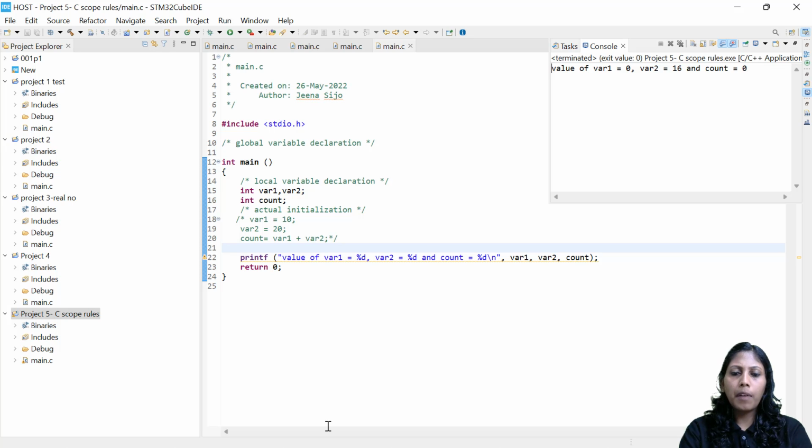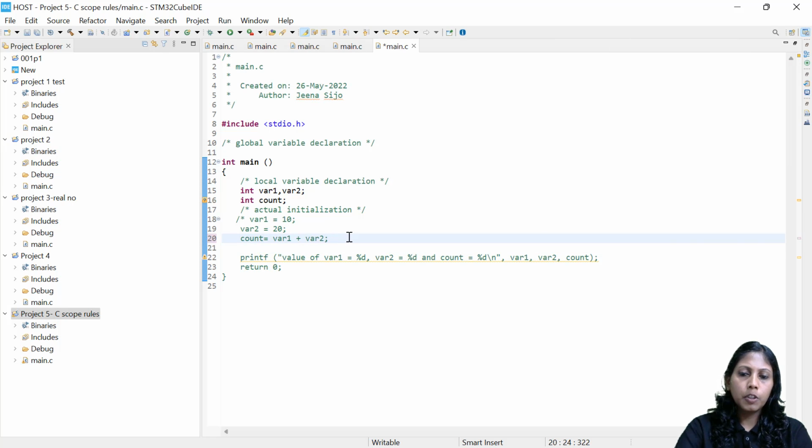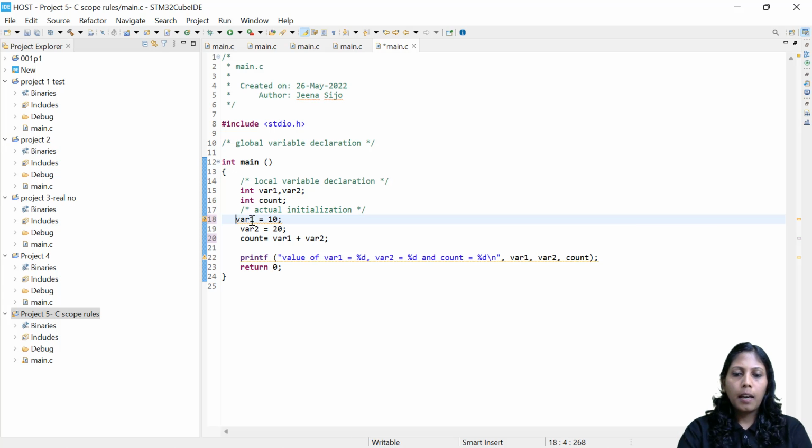So understood: if you are declaring a local variable, it is your responsibility to initialize it to 0 if you don't have any value. If you have some value, of course you can use it. Earlier, we already initialized them with some actual values, so then we used them, right? So that you learned.